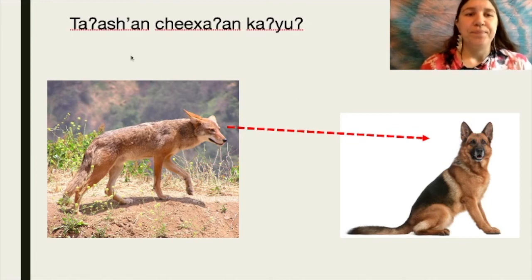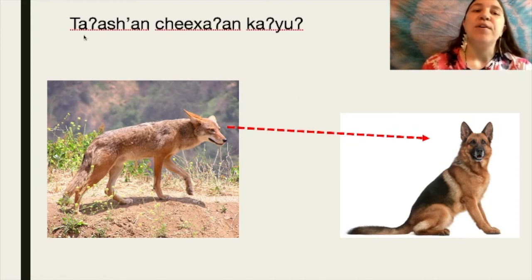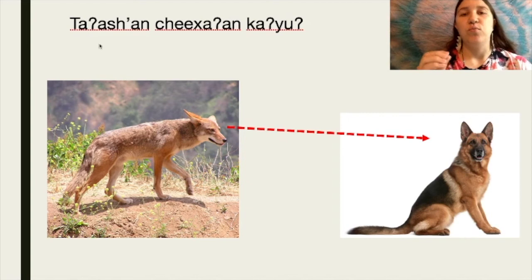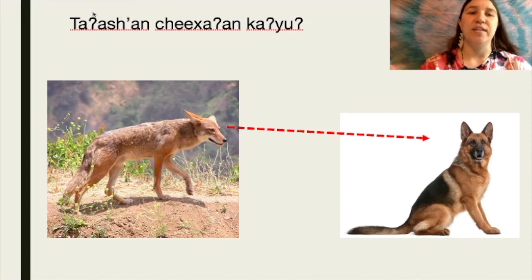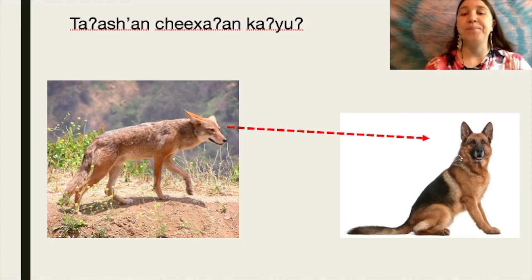So you'll notice that this word here, ta'ashan, looks or sounds similar to tashit, which is the word to saw or to have seen something. So ta'ashan is also to see, but this form of the word for to see is like looking. So we have ka'yu and checha.